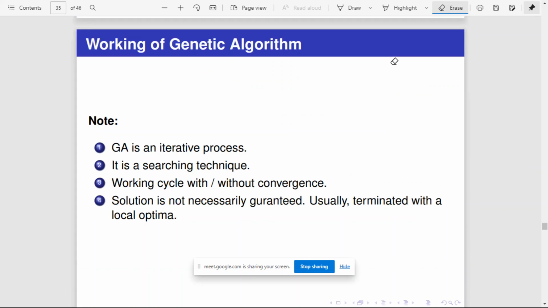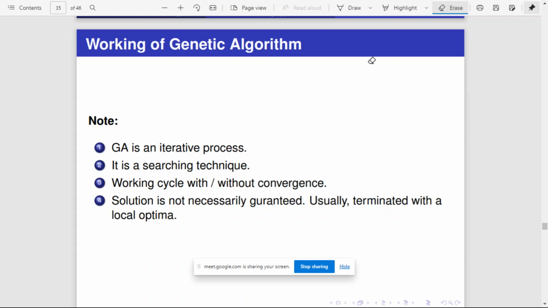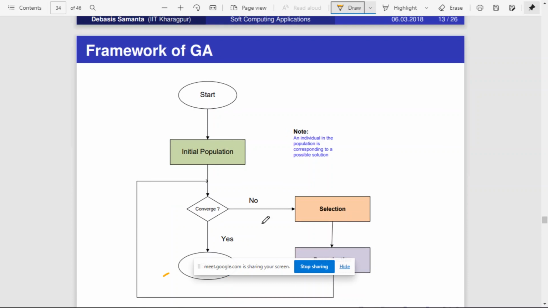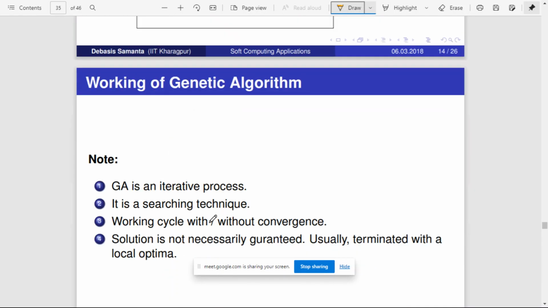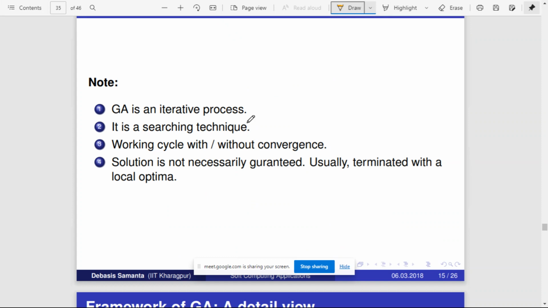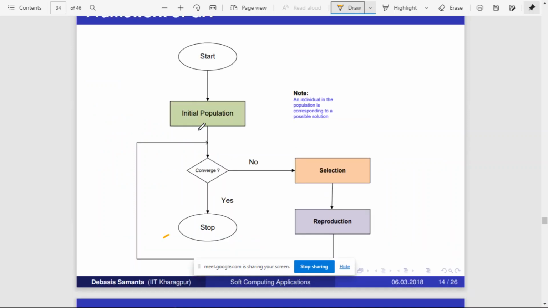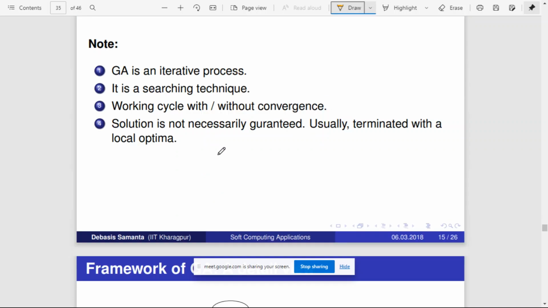Okay. So this is the general process of how a genetic algorithm works. A genetic algorithm is an iterative process. In the previous flowchart you might have seen, it keeps on repeating until it converges. So it is an iterative process, and it is also a searching technique. Search in the sense that from the initial population, we randomly pick some individuals, then we perform crossover, and then we try to create a better individual or a better solution. That is why it is called a searching technique.